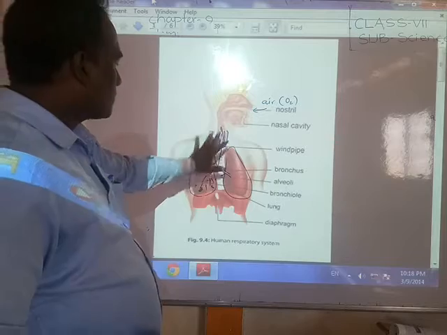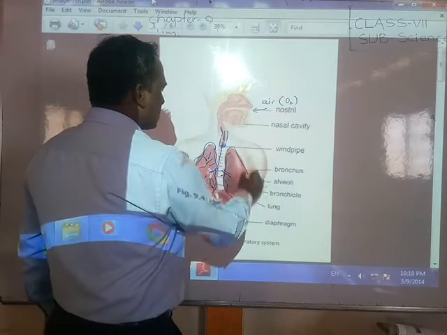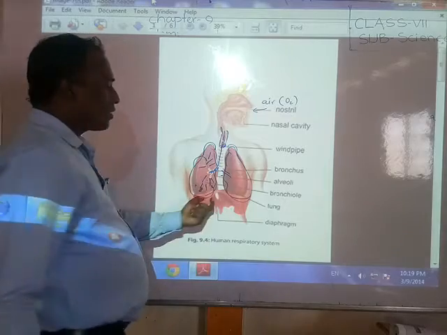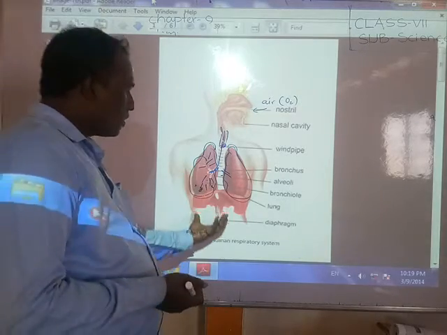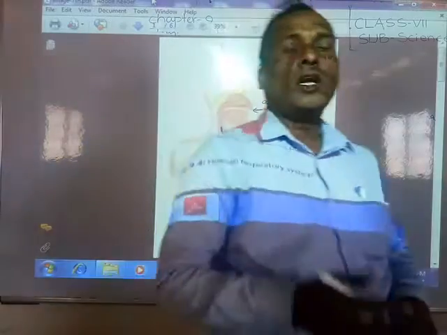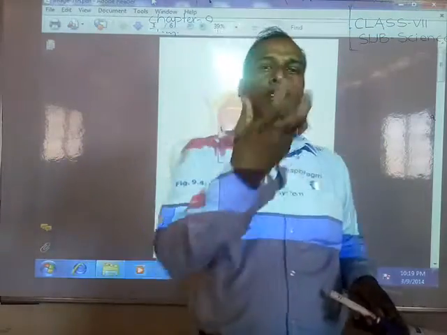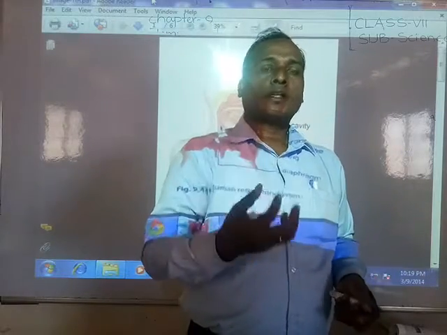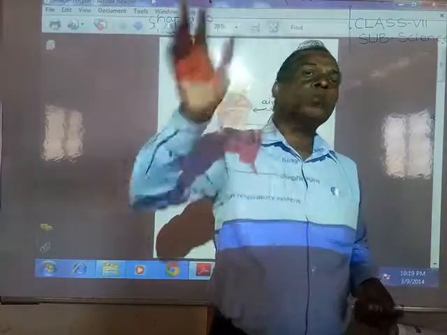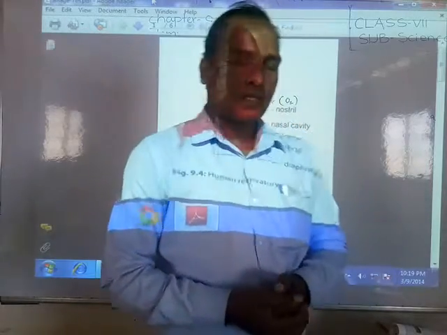This whole part, both sides, these two parts, are called the lungs, and under the lungs there is one diaphragm. What is the work of the diaphragm? I have already shown the students an activity. Whenever the diaphragm contracts and relaxes, at that time gas will enter or go out. It helps inhalation and exhalation.